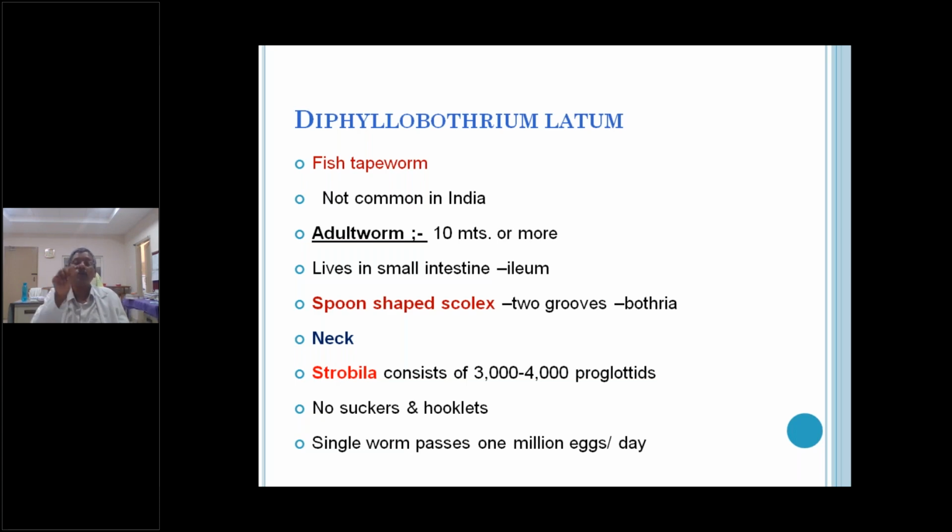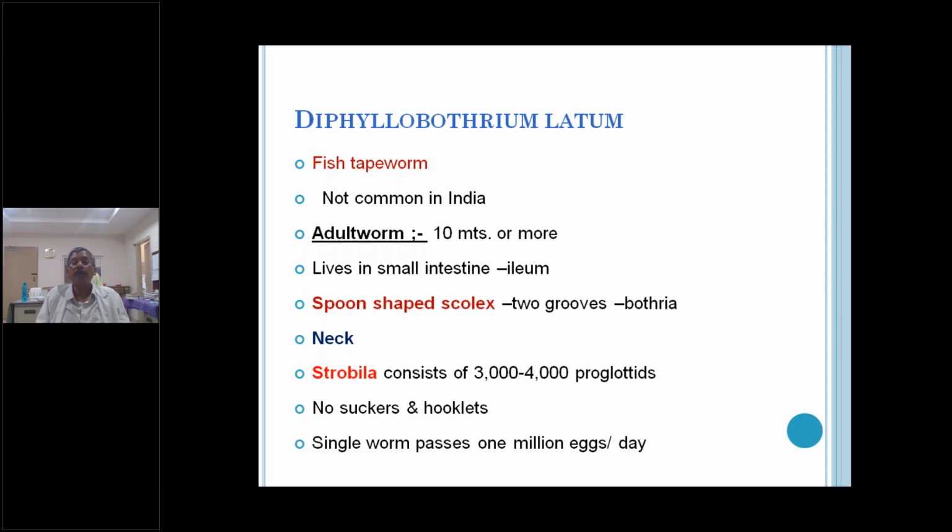Only the long scolex, only two bothria, two grooves, longitudinal slits are there. Dorsal slit and ventral slit. There is no round scolex here. Only it is like a spoon shape. It is a spoon-shaped scolex, that is called Diphyllobothrium latum.